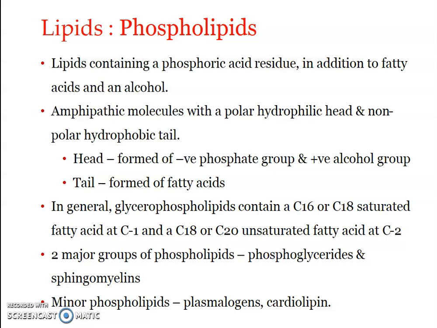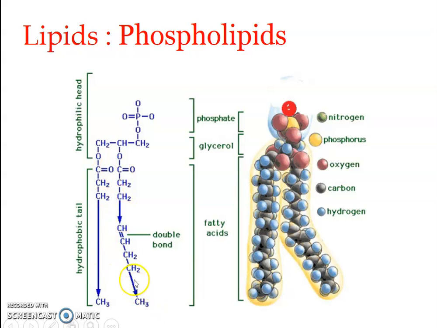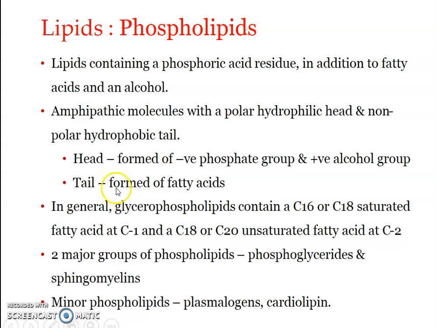Now what about the tail? It is formed of the long fatty acids. So this forms the head region, hydrophilic, while these long hydrophobic fatty acids form the tail region. Clear? So this is the amphipathic molecule.